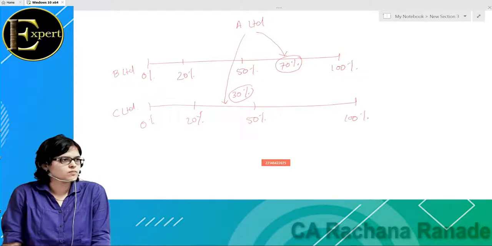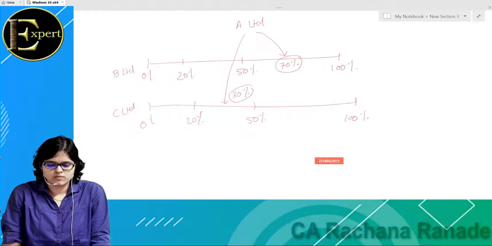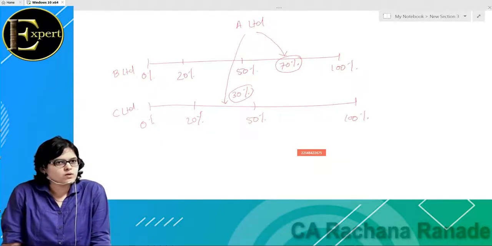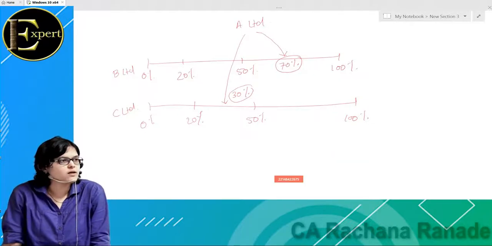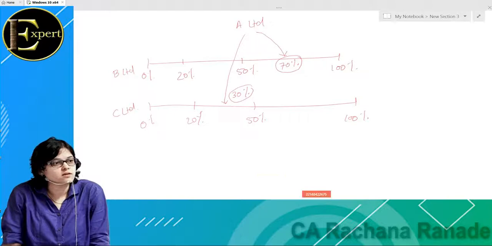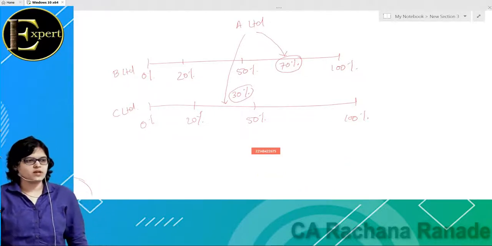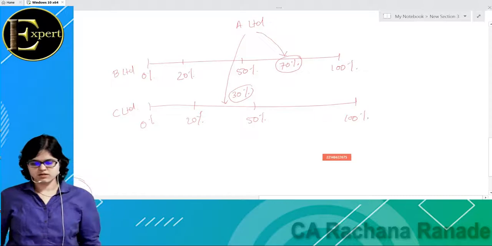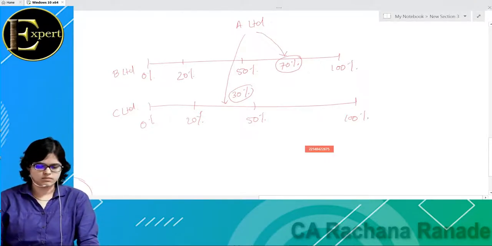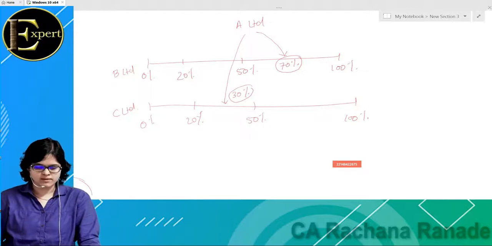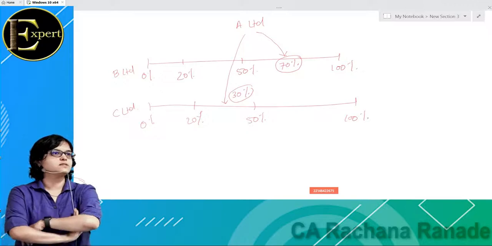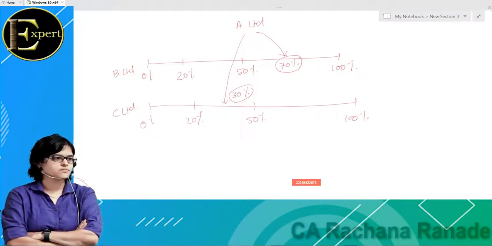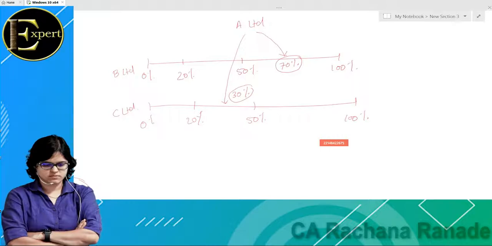And write down: for A Limited, B Limited is its subsidiary. And C Limited is its associate. I hope you're understanding a very basic point, that my subsidiaries and my associates have different names.